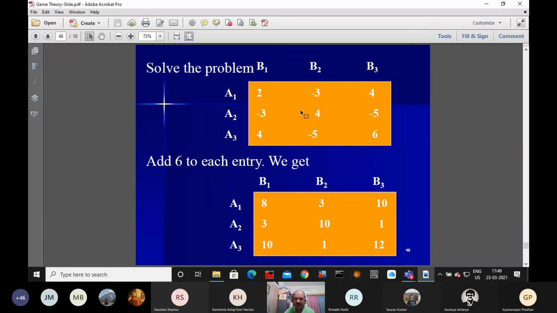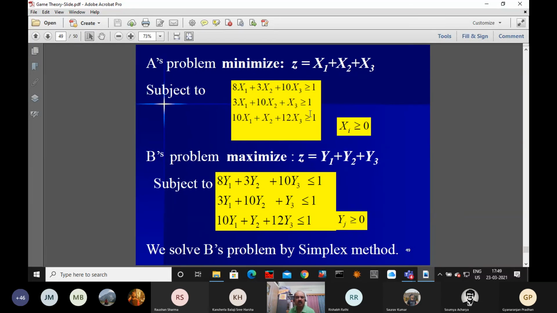This matrix, is it symmetric or not? It is symmetric. Since it is symmetric, we have a symmetric solution. Whatever the probability for the player A, the same probability we use for the player B. Now we have two problems. This is a problem for the player A. This is another problem for player B.